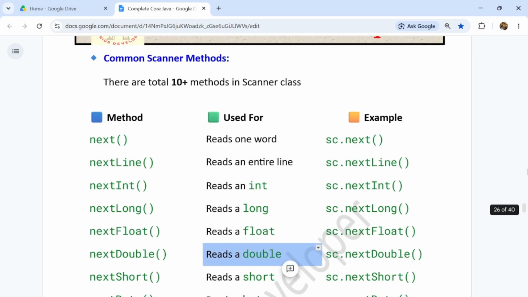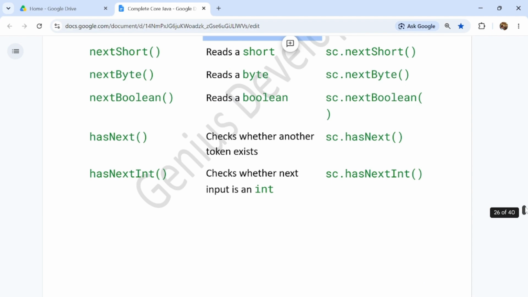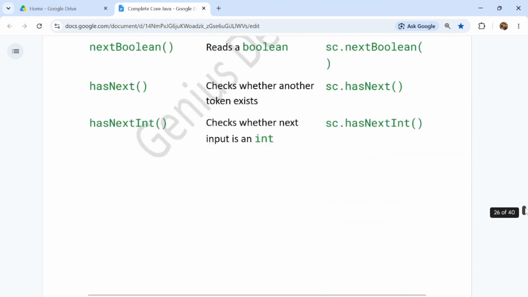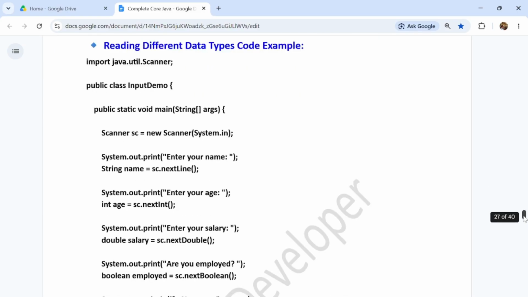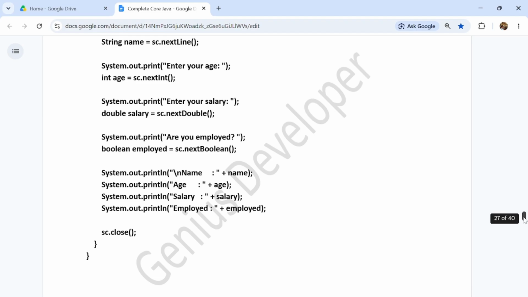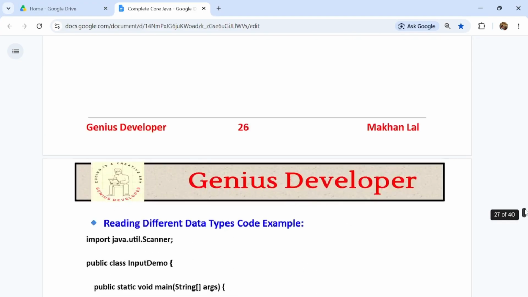Based on the data type, we use different Scanner methods, guys. I will show you the example, another example of how Scanner reads different types from the console, with proper code.